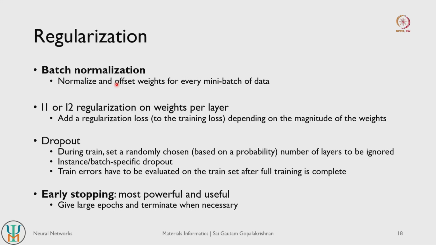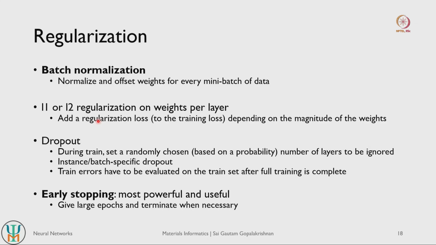So if the model uses several neurons to make a prediction, then there is a high chance that the model has actually learnt things across the several neurons, or each neuron is contributing to some extent to the final predictions, and the model becomes better at making those predictions. So batch normalization basically makes sure that no one neuron or no one layer becomes too dominant in the neural network architecture. We can also use L1 or L2 regularization, but it is not very popular.